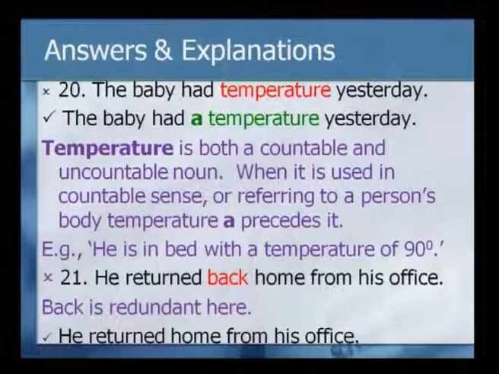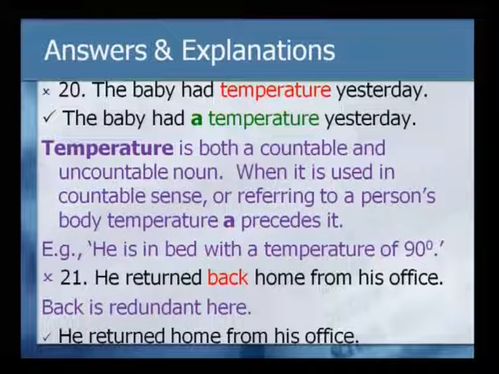Reason: temperature is both a countable and uncountable noun. It is used in the counting sense as well as in the uncounting sense. When it is used in the countable sense, referring to a person's body temperature, a precedes it.